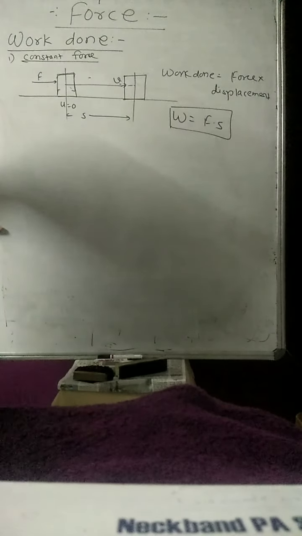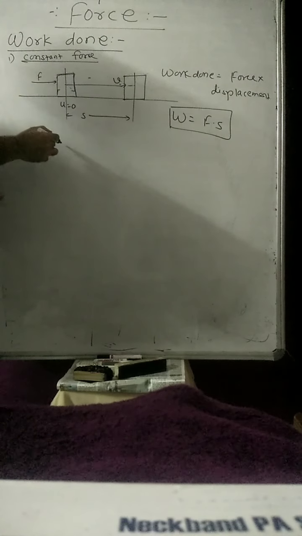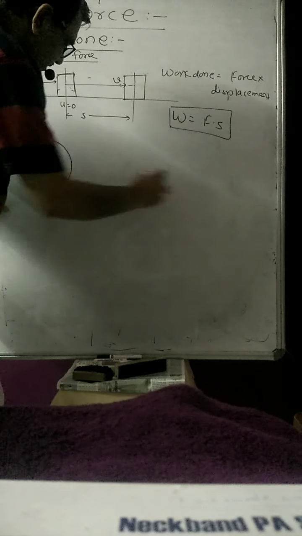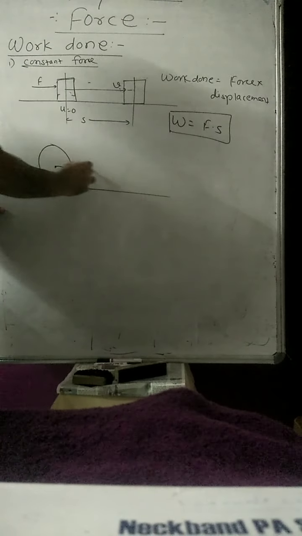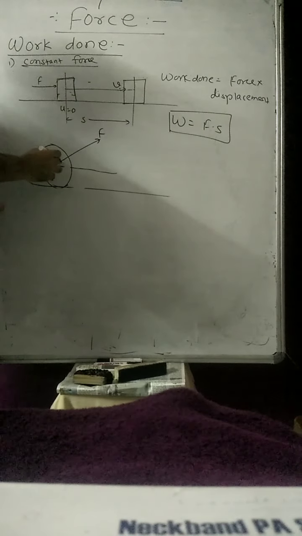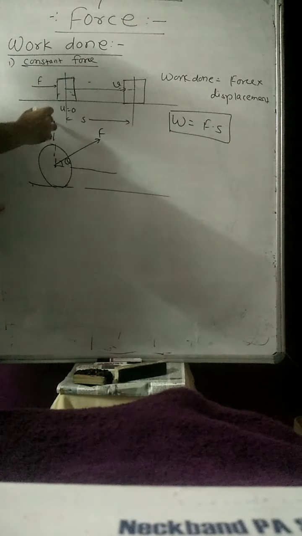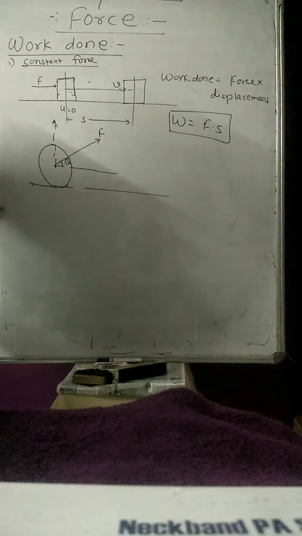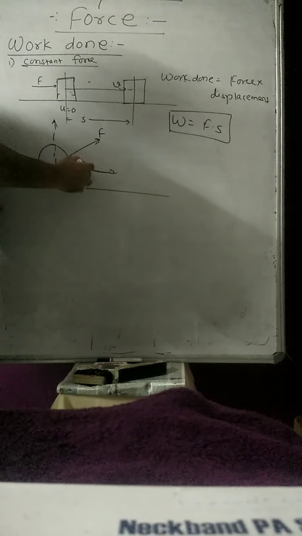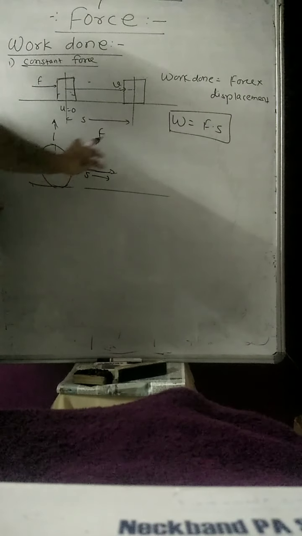Once you have the formula for work, take the same case of constant force, but suppose this is a body lying on the earth's surface. Suppose a constant force is acting on the body, but this force makes some angle theta. To find the work done, you have to resolve the force into components, because when you apply the force in this direction, the body moves in the forward direction, and this is the displacement produced in that body.